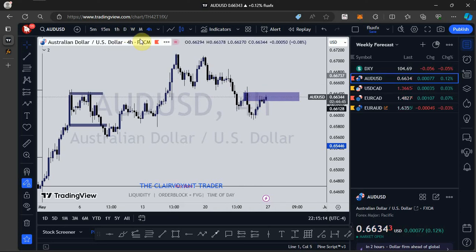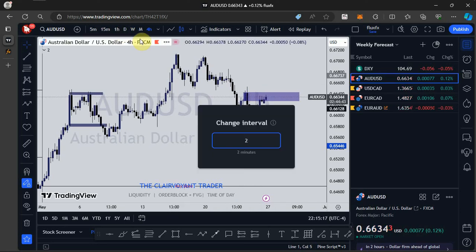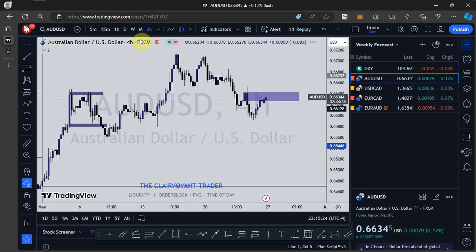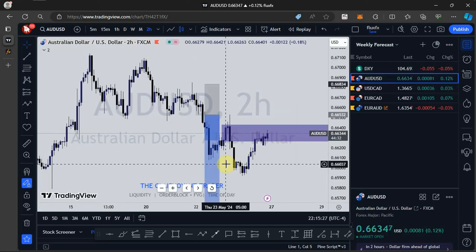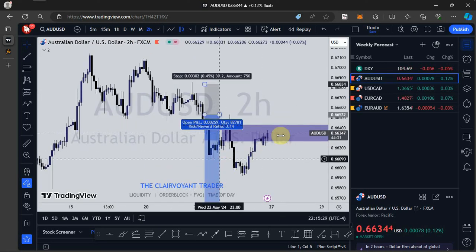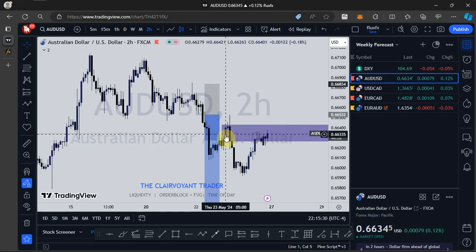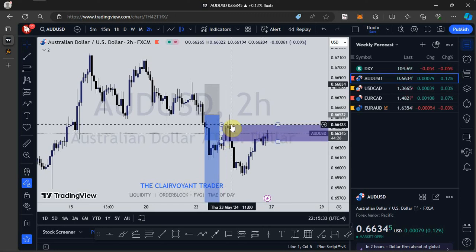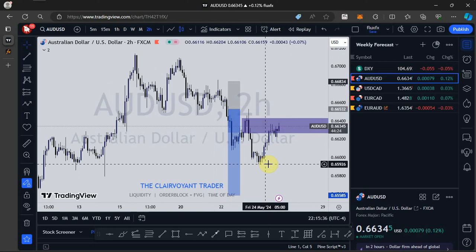So going into next week, if I'm going to be bullish long term on the dollar index, I want to see this bearish order block being violated and a closure above it. All right, but let's switch to the 2-hour time frame. Yes, so this is the order block that I marked out on the 4-hour time frame. As you can see, this is the trade we took last week.